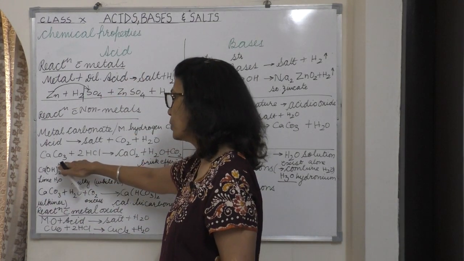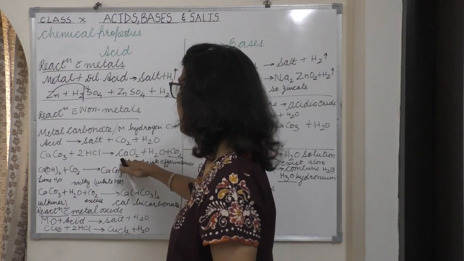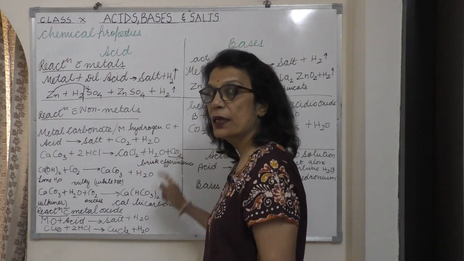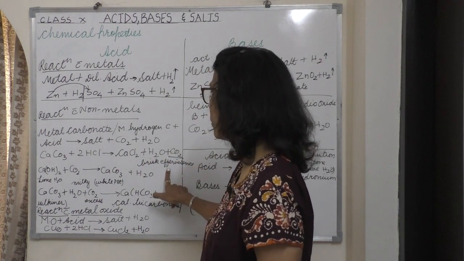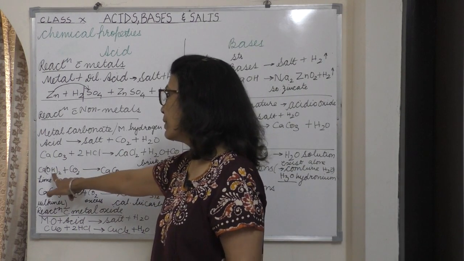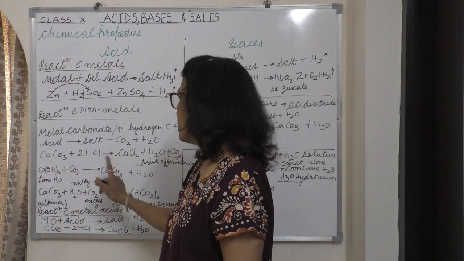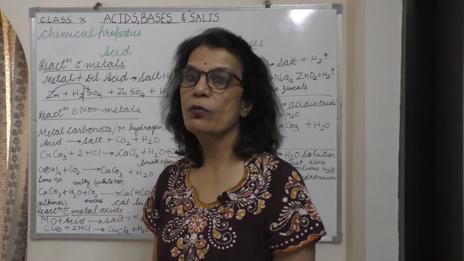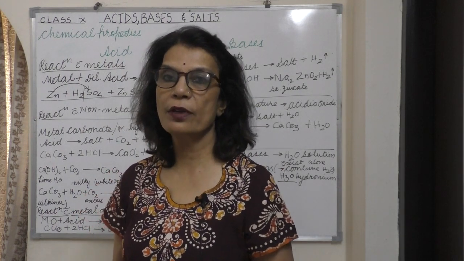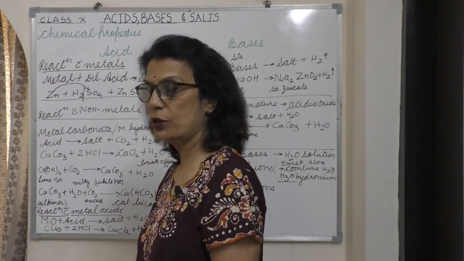So CaCO3 when reacting with HCl, the products we get are CaCl2, water and carbon dioxide. Here carbon dioxide is going to evolve in the form of brisk effervescence. Next, when lime water is reacting with carbon dioxide, it gives you a white precipitate of calcium carbonate. The calcium carbonate you receive will be in milky form, a white precipitate, and water.